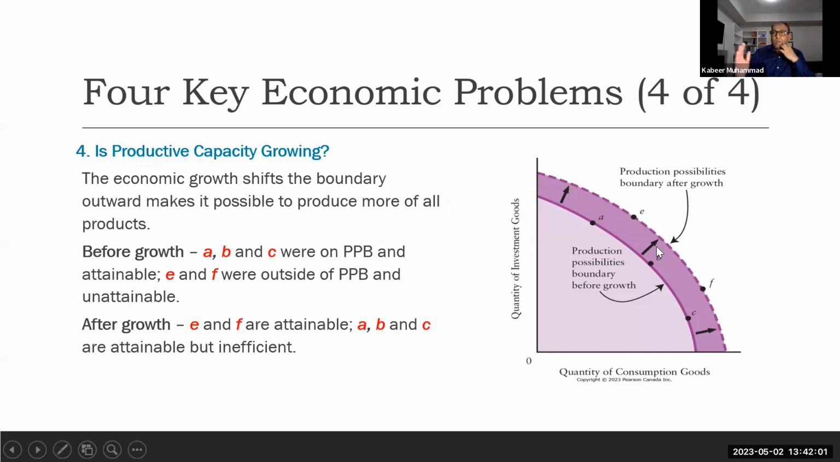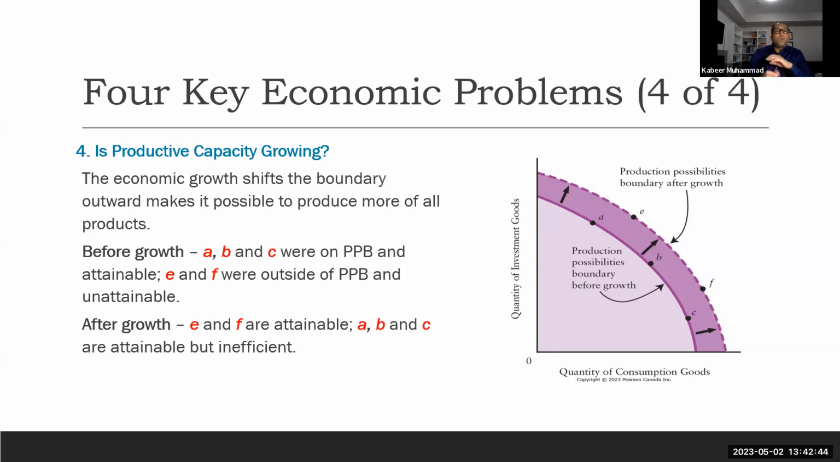If we shift our production possibility frontier outward. So is the production capacity growing? Yes, economies grow, and economic growth is reflected in an increase in GDP, an increase in earnings per person, an increase in standard of living, an increase in skill set. Economic growth shifts the boundary outward and makes it possible to produce more of all goods. So that's why it is important that we invest in those areas that make it possible to shift our production possibility frontier outward.